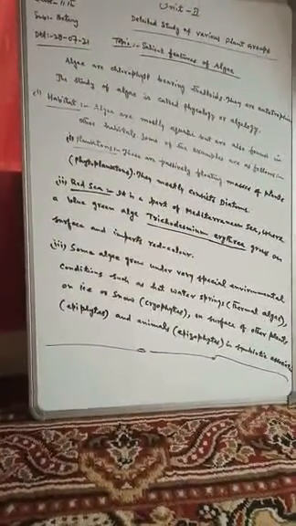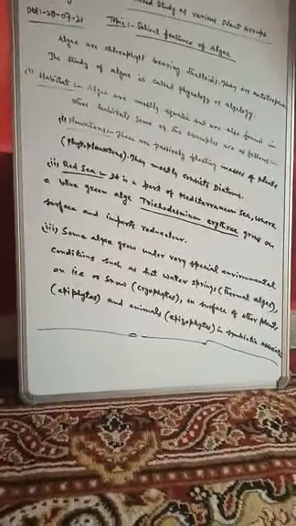In abundant quantity algae are found in aquatic conditions, but they are also found in other habitats, that means they are also found on land, etc. So remember that regarding the habitat, algae are mostly aquatic, but they are found in other habitats.